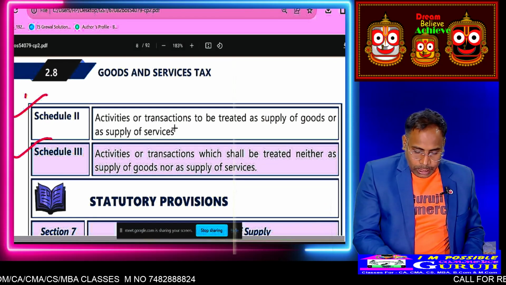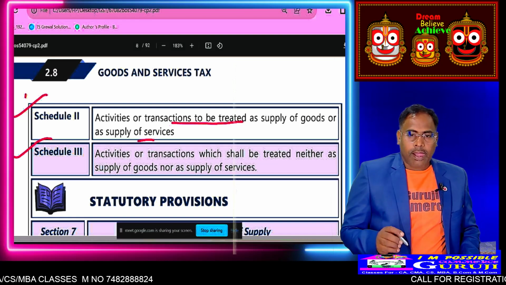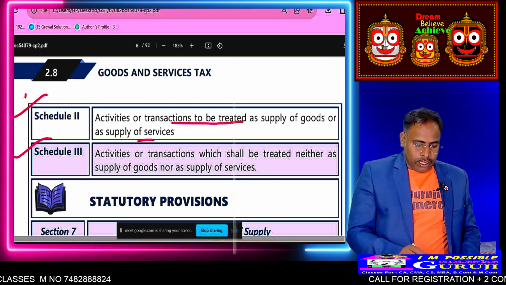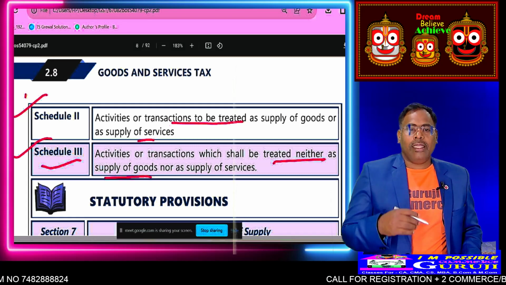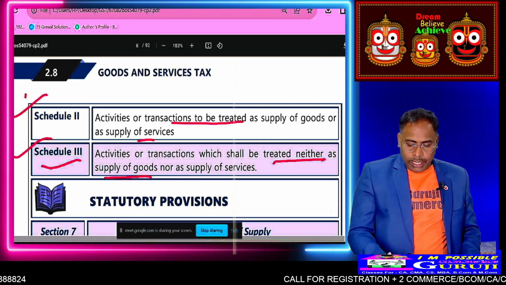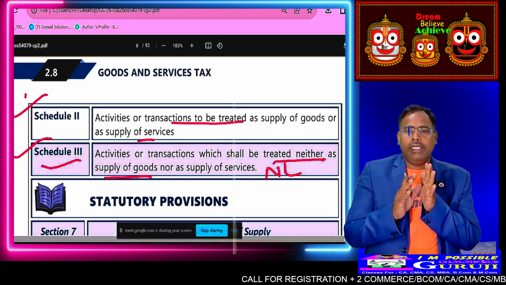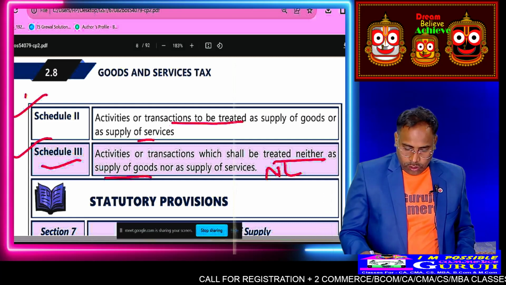Schedule 2, activities and transactions that are treated as supply of goods or supply of services. And schedule 3 is neither supply of goods nor supply of services. That is called the negative list. We call schedule 3 the negative list, okay.